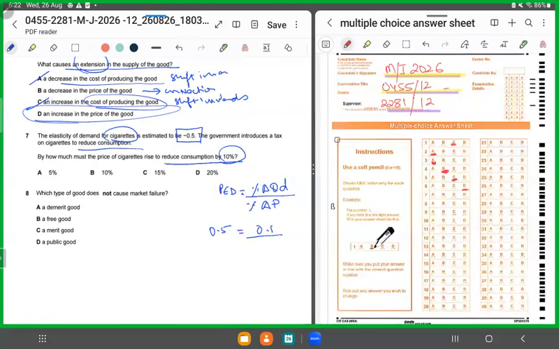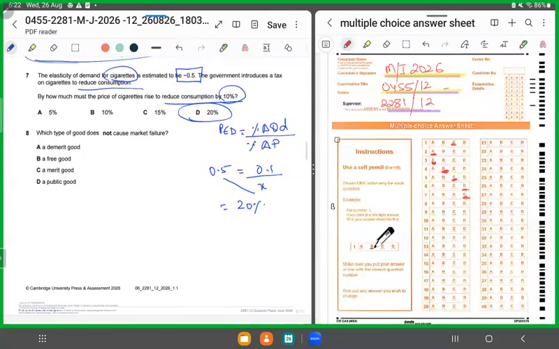This we don't know. We can put an X over here. They're already talking about how much is the price rise, right? So you bring the 0.5 over here and it's going to be 20%. All right. So this would be option D then. So for 7, we'll shade in D. You just need to plug in the figures, right?